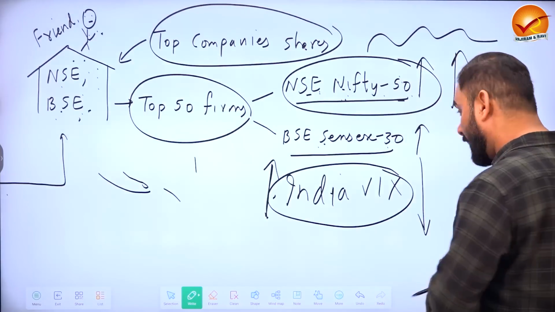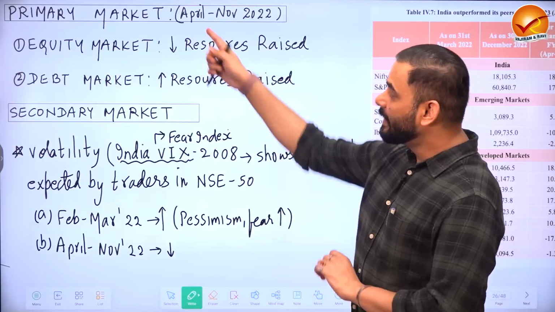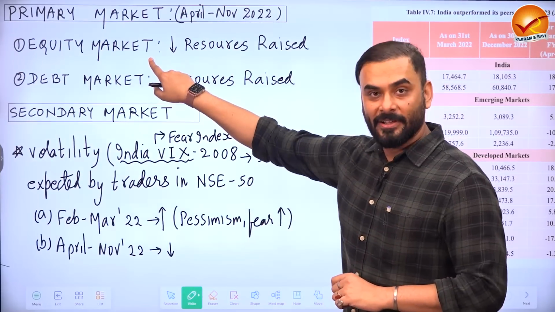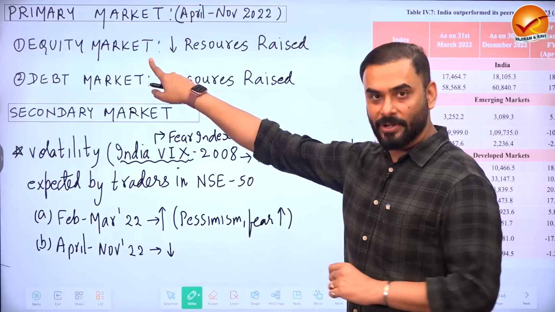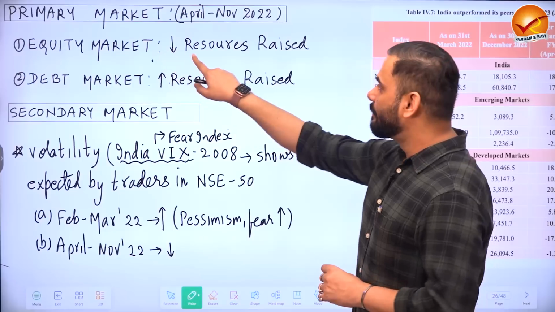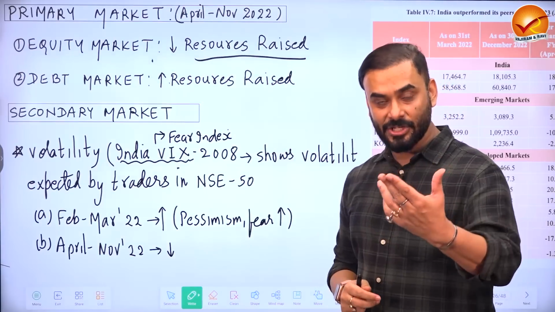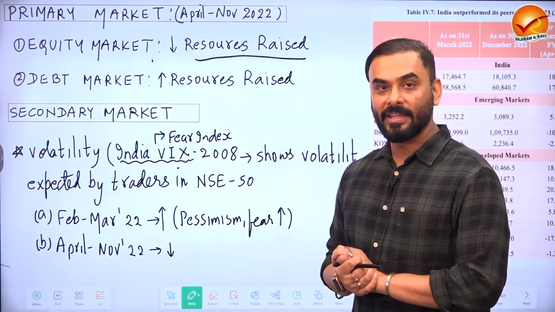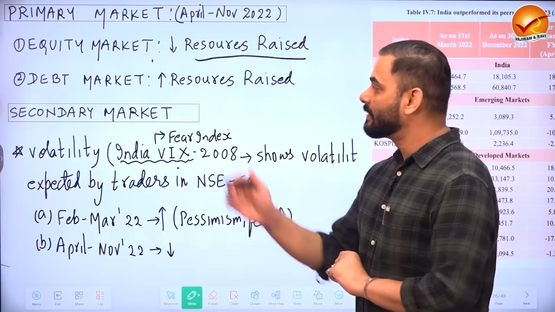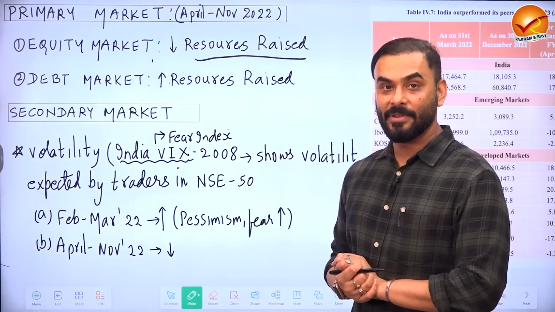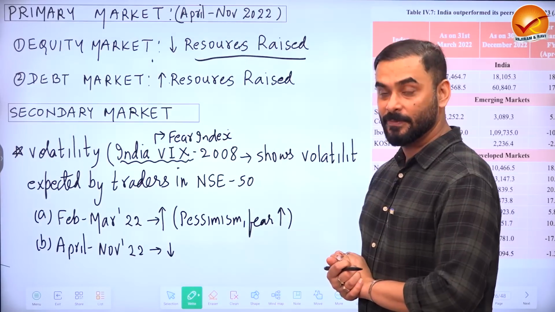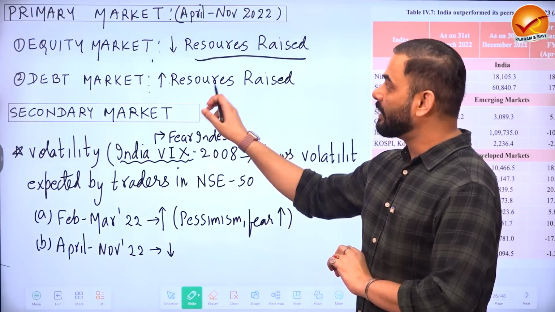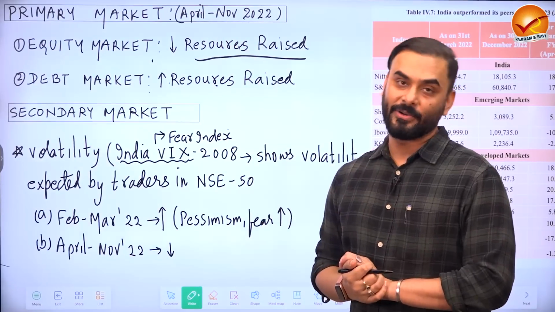So let us see what actually happened in India. In the primary market between April to November 2022, in the equity market, which means the market where new shares are sold, the companies sold the shares. What do companies get by selling shares? Capital. So that capital was not very high. Compared to 2021, the capital raised in the primary market through equities was a little low. In the debt market, where the companies sell bonds, they raised more money in 2022 compared to 2021.